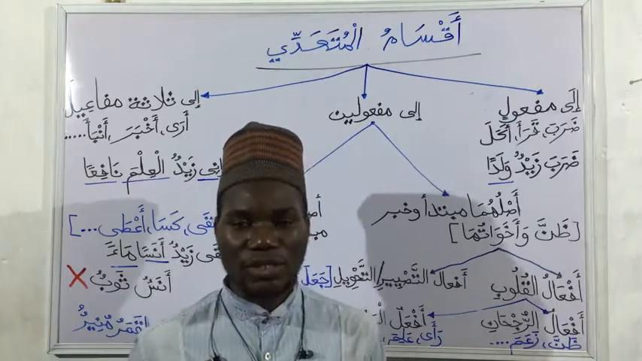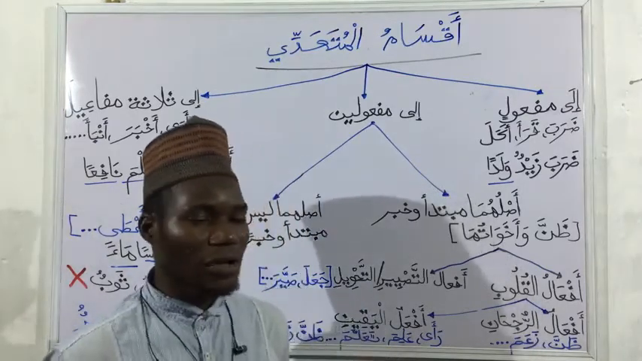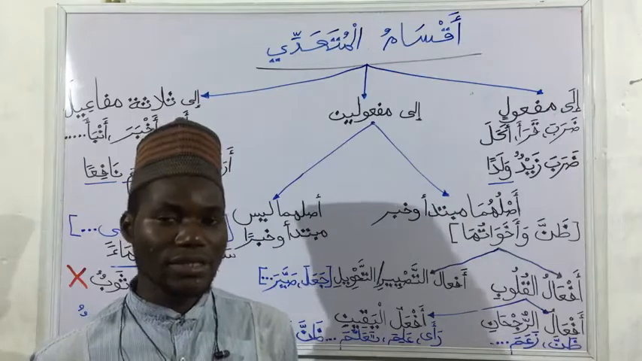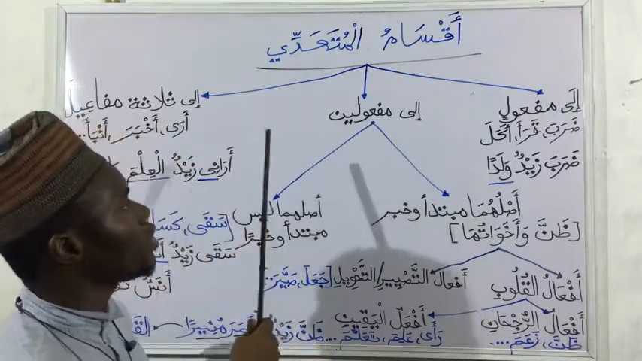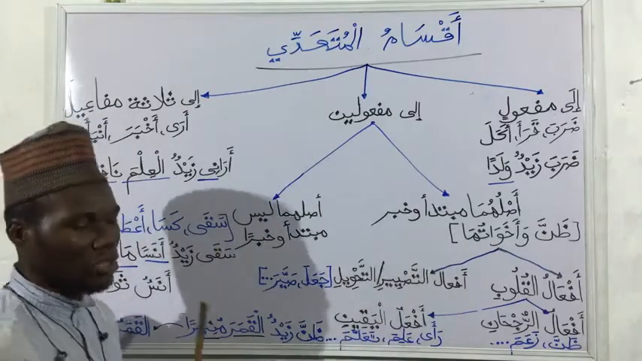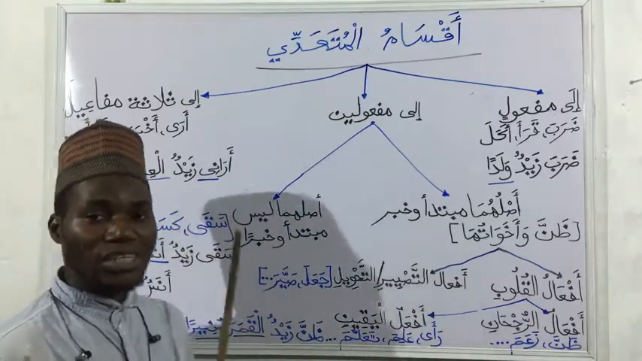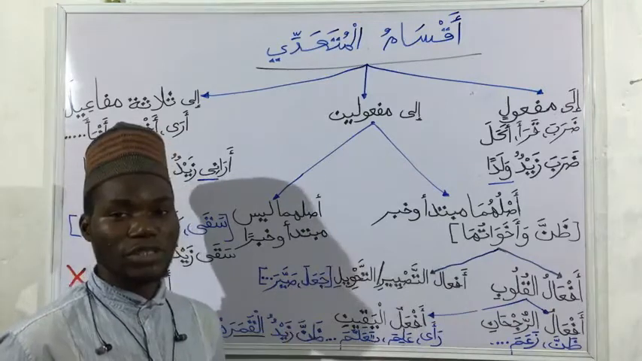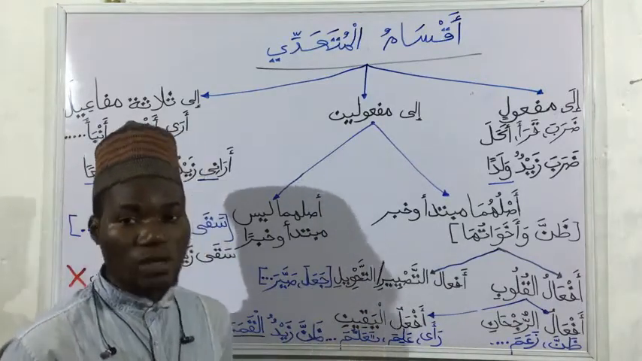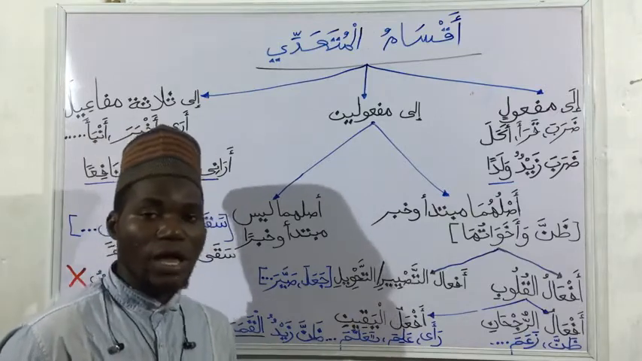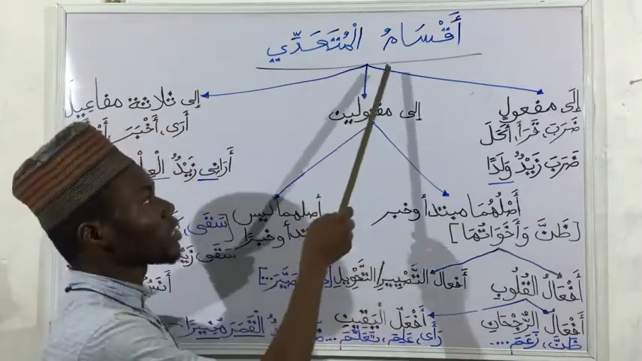Now, here again we have the fantastic topic before us, which is Aqsamul Muta'addi. So, the previous class that was done just before this was talking about fi'l generally, al-fi'l al-lazim wal-fi'l al-muta'addi, meaning transitive verb and intransitive verb. Now we are looking at aqsam al-muta'addi.